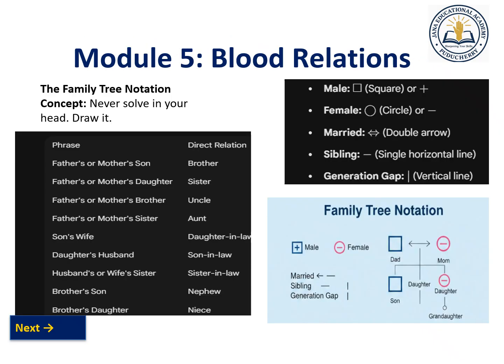Yeah. Next one is the blood relationship. In blood relationship, we have to see that father or mother's son is nothing but brother, right? Father or mother's daughter is nothing but sister. Similarly, son's wife is daughter-in-law. You have to know the relationships. Always use a diagrammatic pattern when finding out answers in all the questions. The male is shown as a square box or plus, and female is a circle or minus. Married is a double-sided arrow. Sibling is a horizontal line, and generation gap is a vertical line.